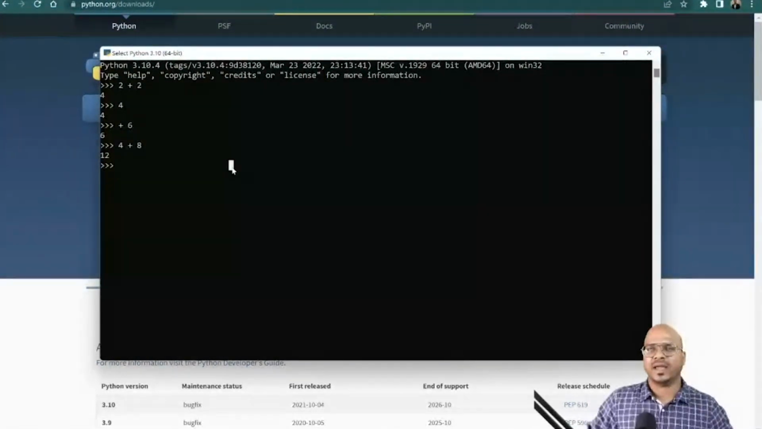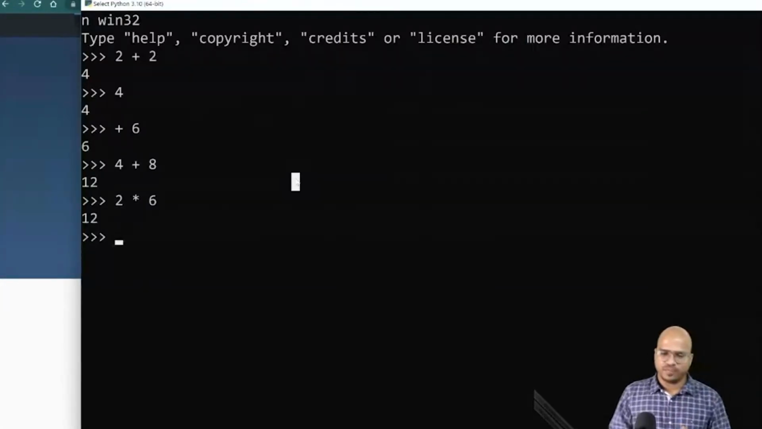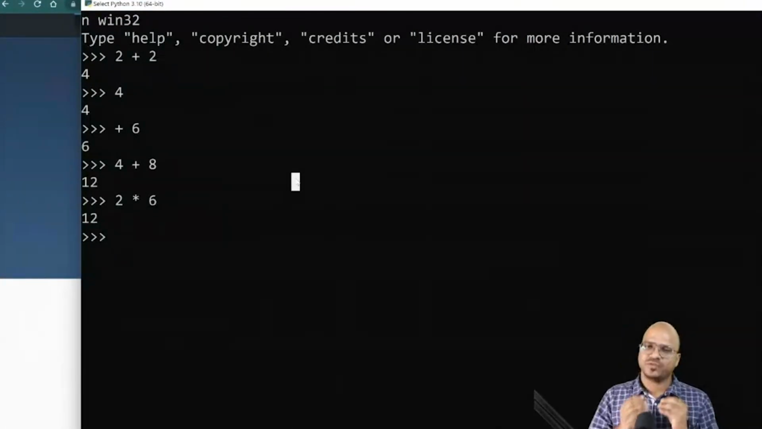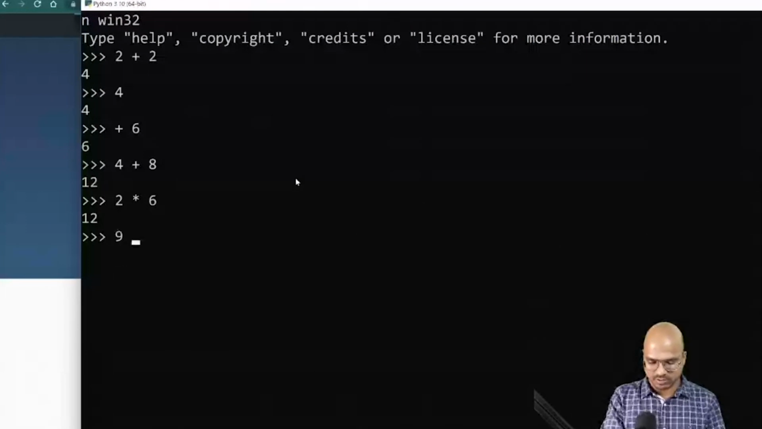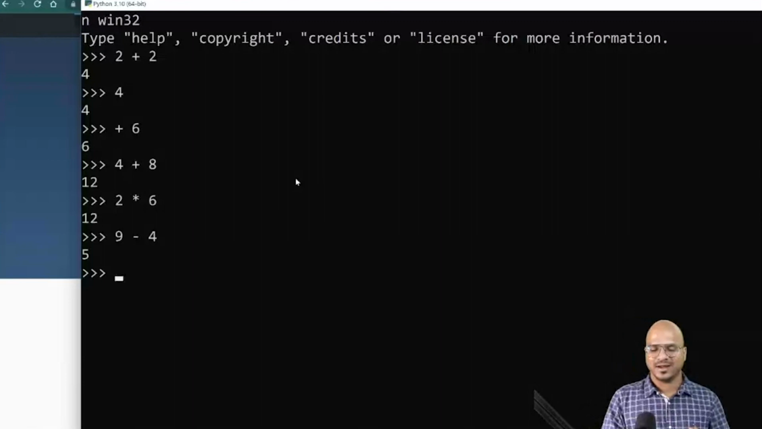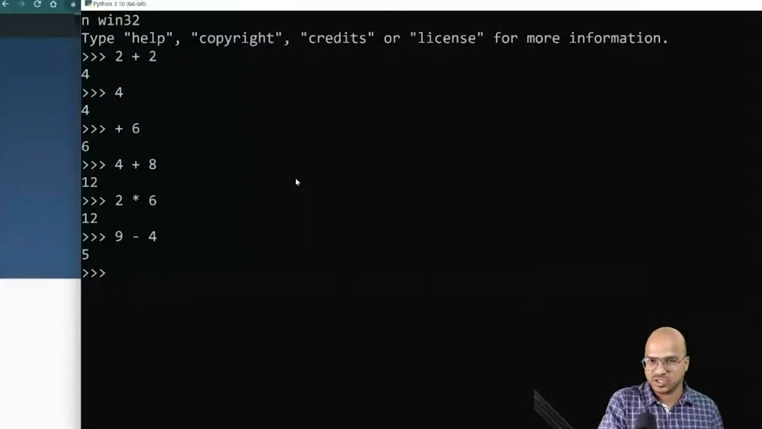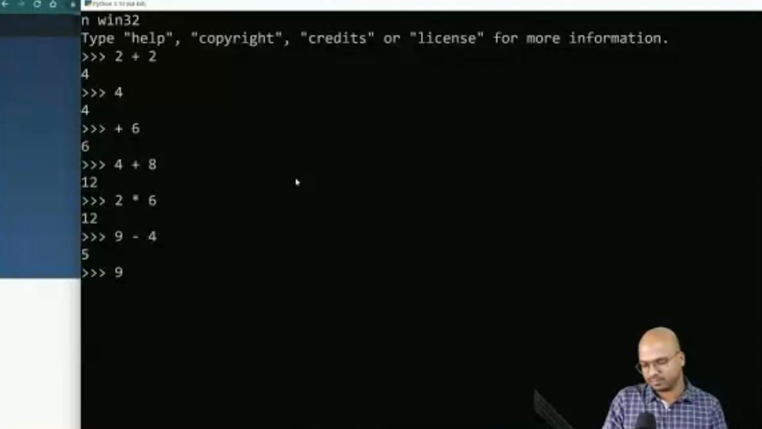What else can we do? Let's say, can we do multiplication? And yes, even multiplication works. So basically we can perform multiplication as well. Now, this is what you have to do, right? Every time you have to use some operators. If you want to add 4 plus 8, or multiply something, you have to use the multiplication operator. We can also perform subtraction. So when you say 9 minus 4, you get 5. Now, apart from this, we can also do division, right? So let's say if I say 9 divided by 3, of course, you will get a number.